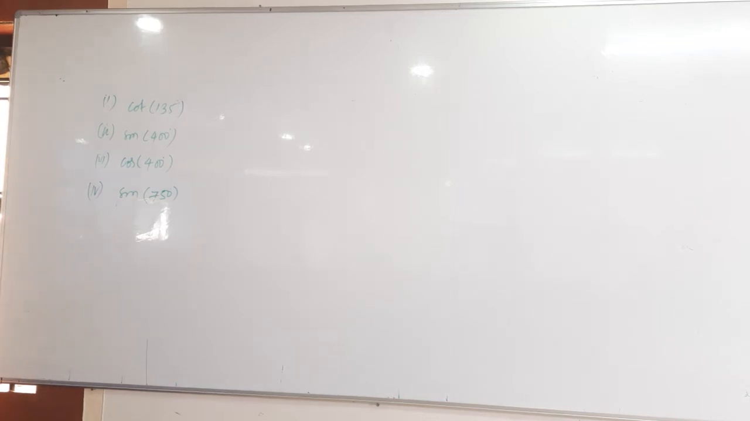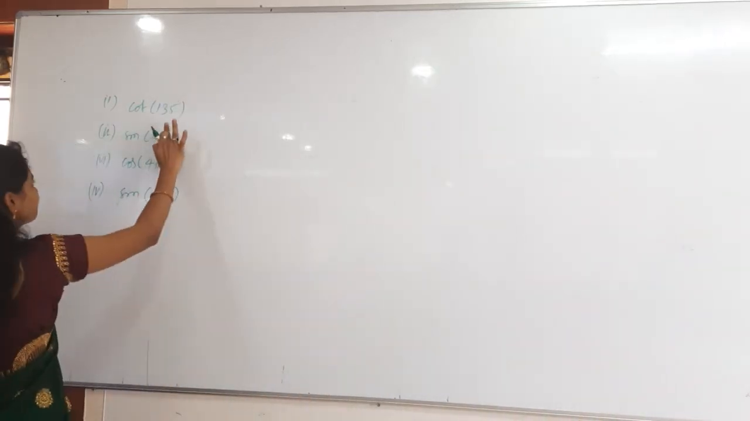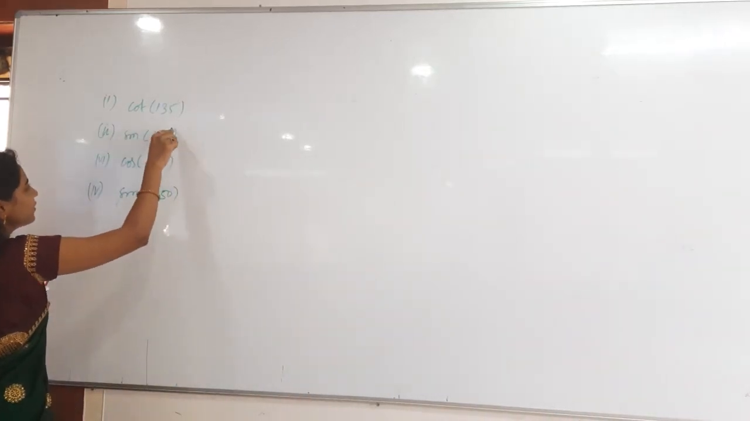360 minus theta. 360 minus 40, how much? 360 minus 40 plus 40. How much? Take it as 405. Take the angle as 405.